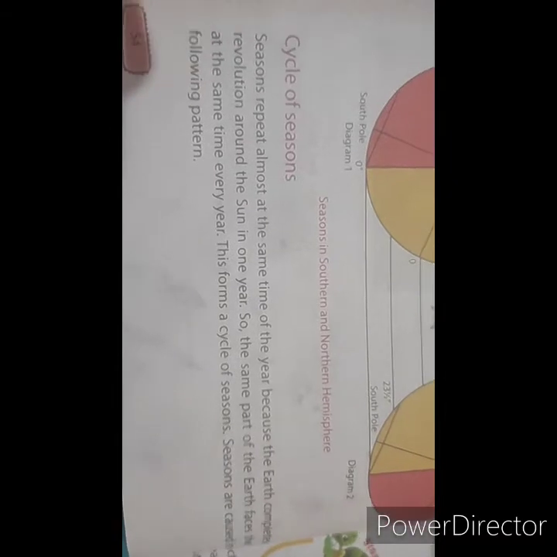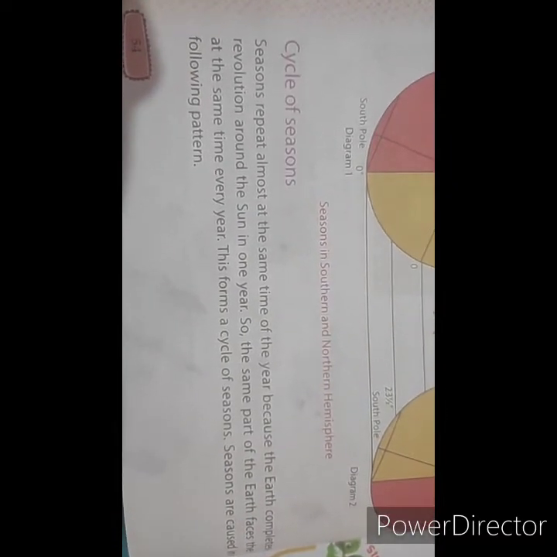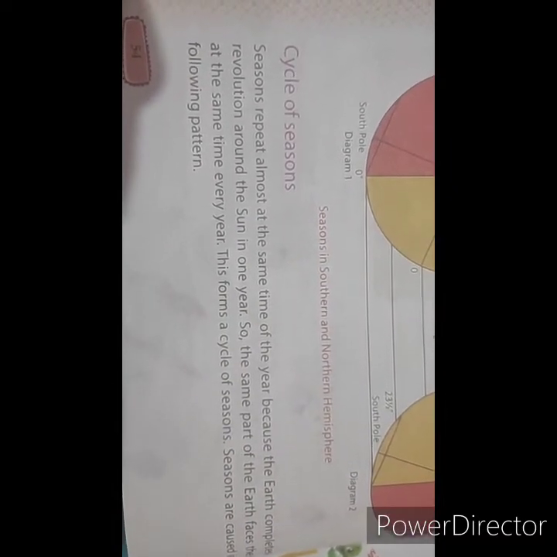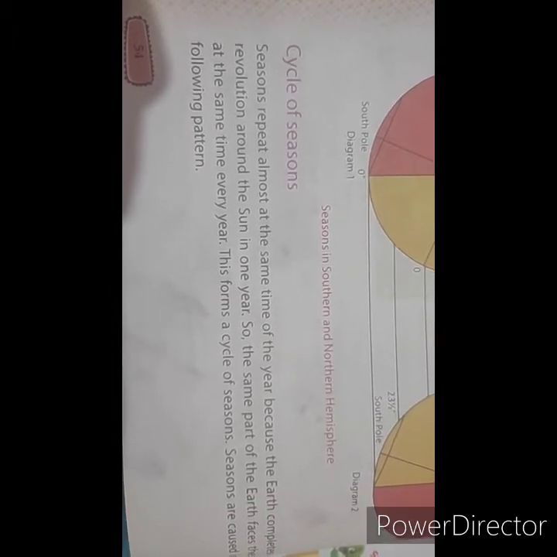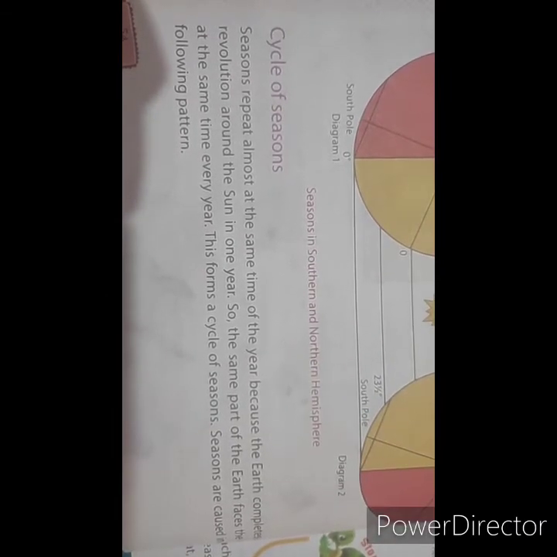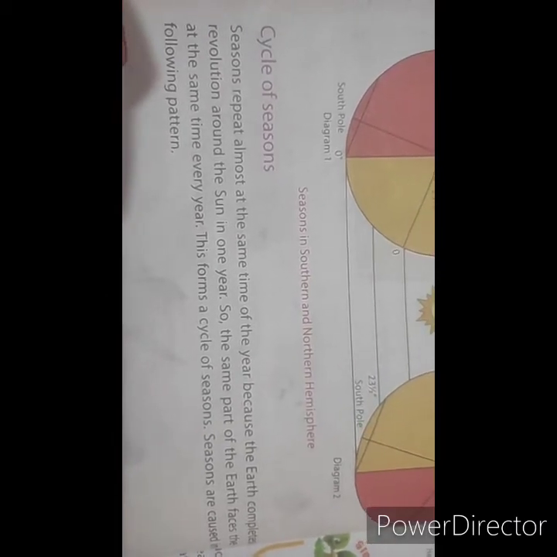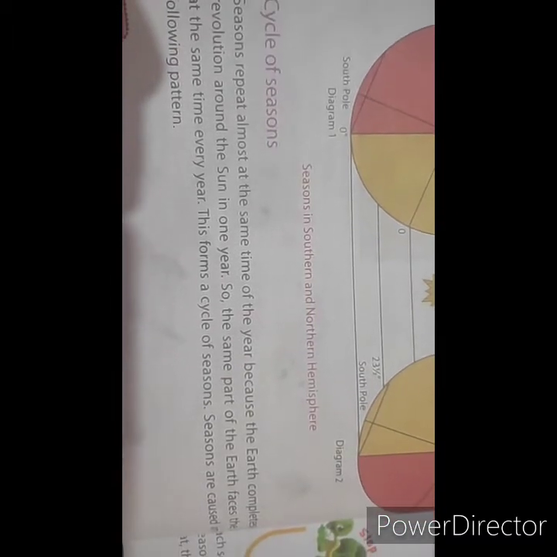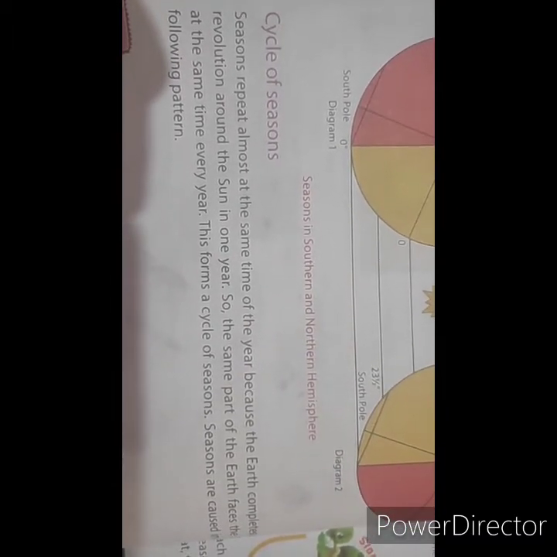Now come to the next topic, cycle of seasons. Seasons repeat almost at the same time of the year because the earth completes a revolution around the sun in 1 year. So the same part of the earth faces the sun at the same time every year. This forms a cycle of seasons. Seasons are caused in the following pattern.